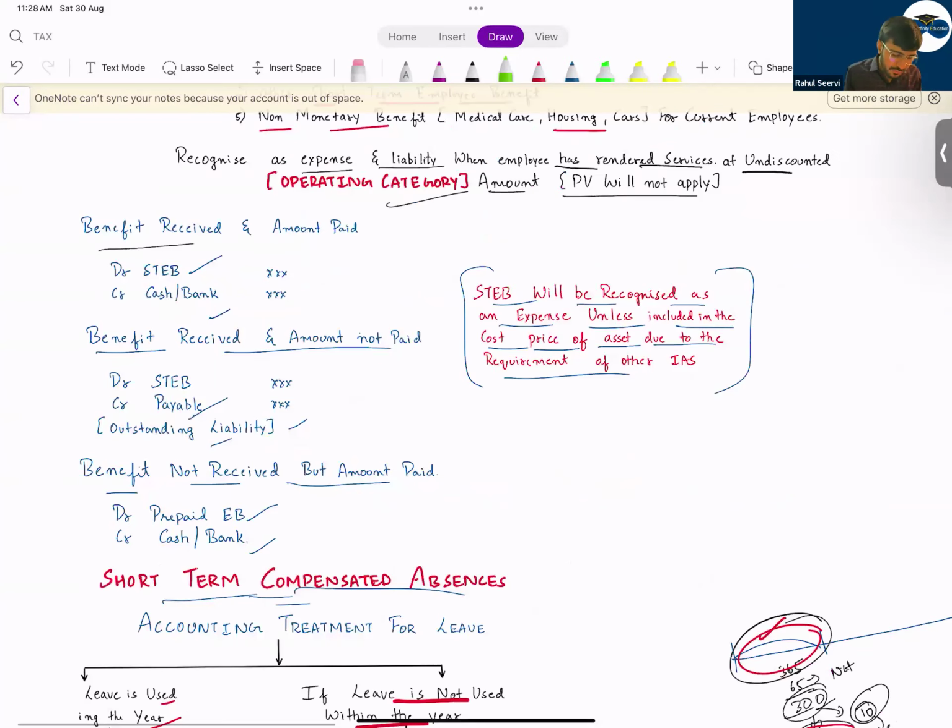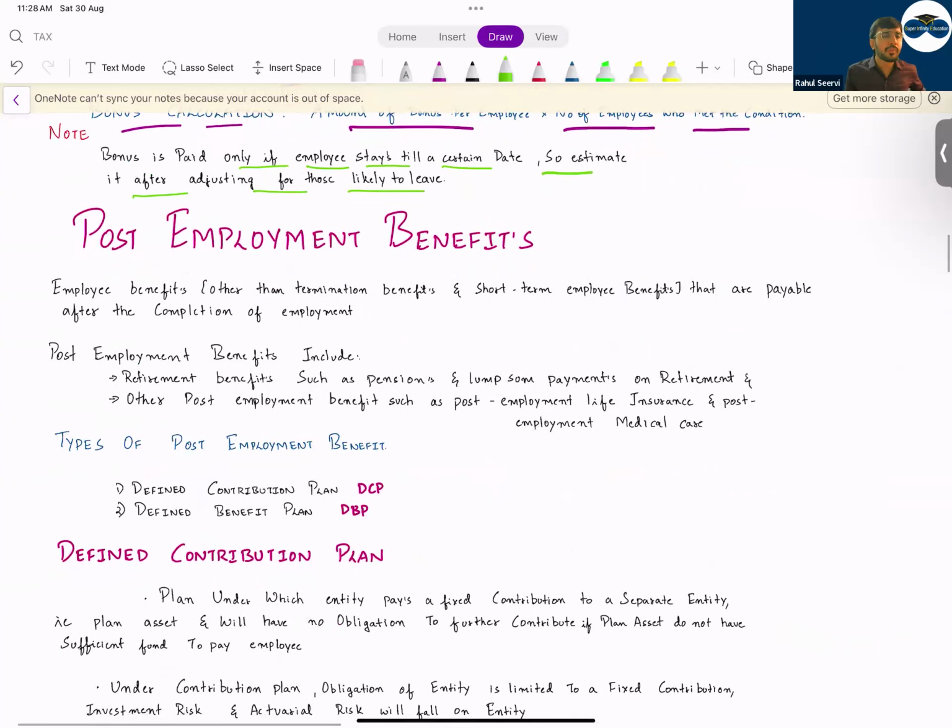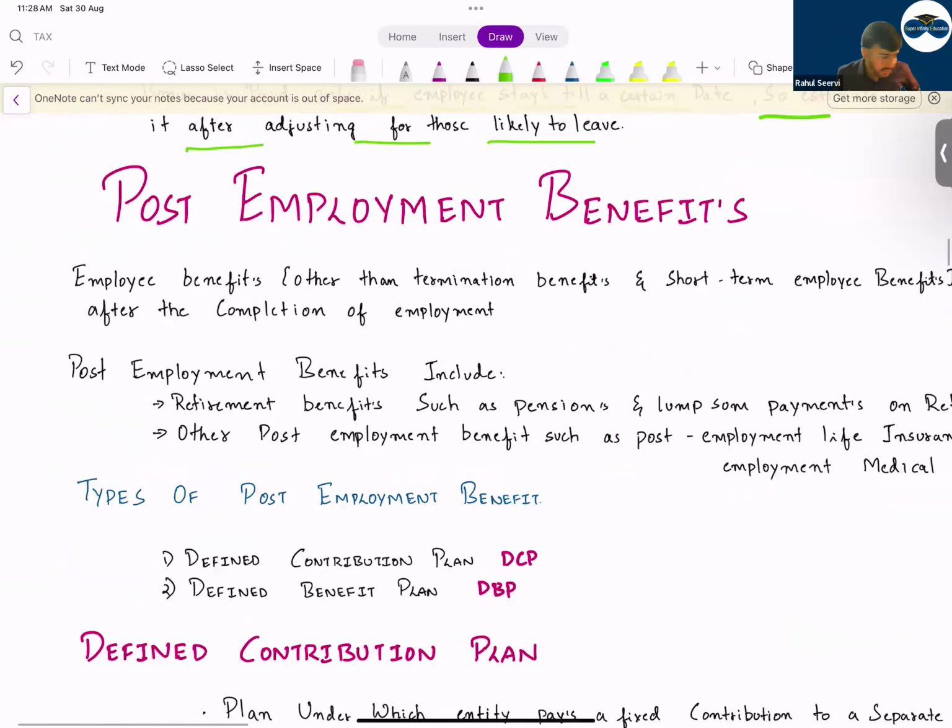Now coming to the most important topic, that is post-employment benefit plan. A very important topic. A format is there, follow that format and write down simple lines that where will current service cost go, what will be present in the balance sheet, whether loss or gain is there, whether remeasurement gain or loss is there, etc.